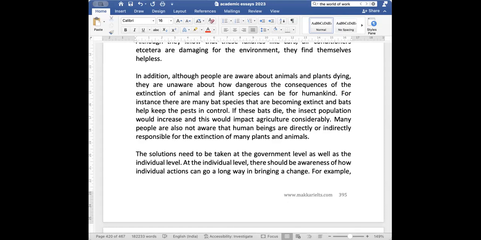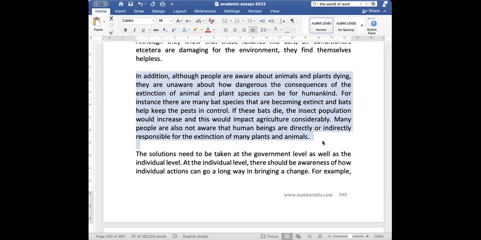So people are not aware that directly or indirectly they are responsible for extinction of many animals and plants. So basically, points, see, in all animal essays the same points come around again and again. You can add examples too.